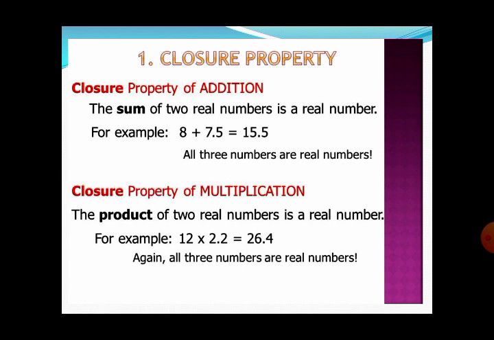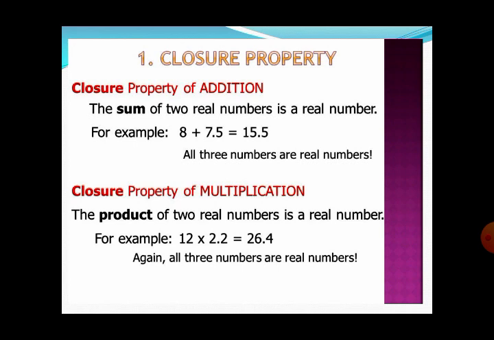We can see that 8 belongs to the set of real numbers, 7.5 also belongs to the set of real numbers, and 15.5 also belongs to the set of real numbers. So all three numbers belong to the set of real numbers, and the set of real numbers has closure property with respect to addition.